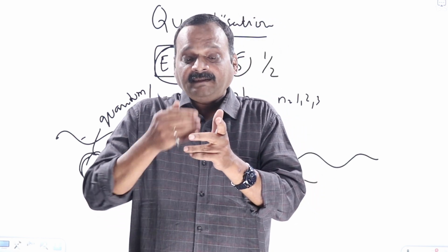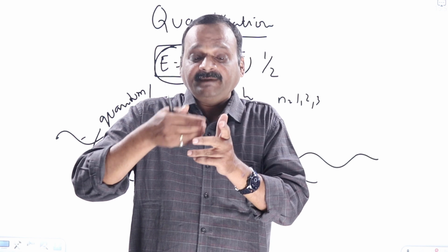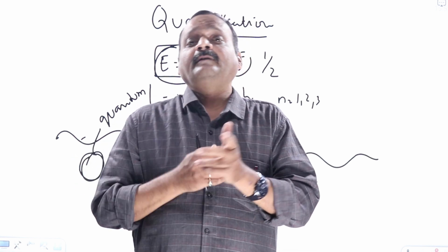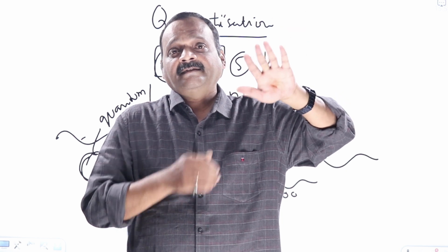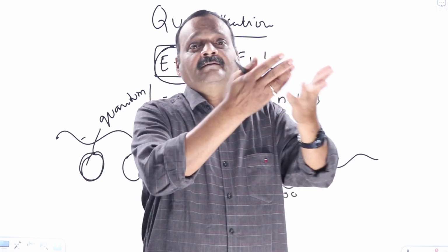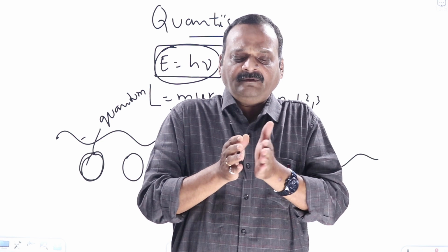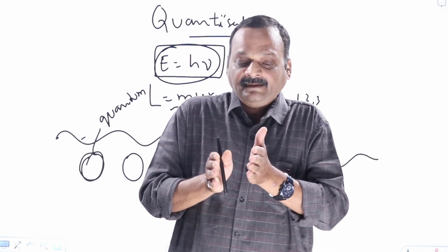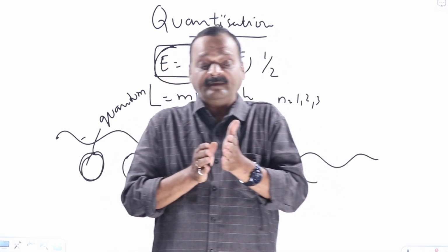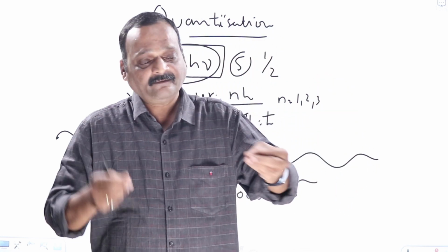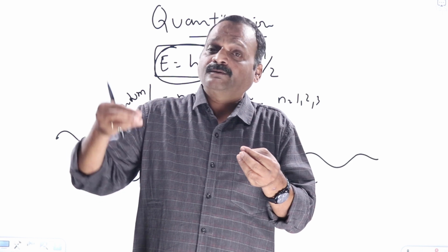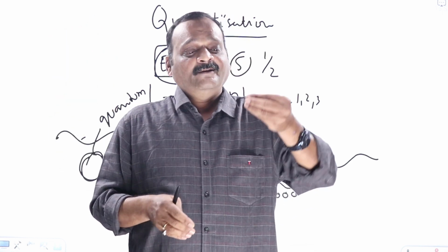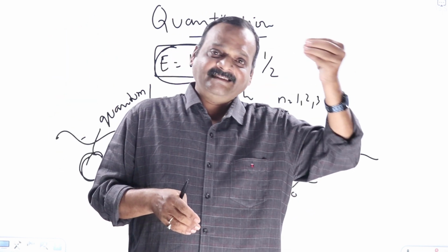Quantum theory started gaining more and more popularity. It was becoming successful in more and more areas. But when I go to interference or diffraction or polarization or reflection or refraction, wave theory only is found to be convenient. So people got divided over this. Which theory should be accepted? Whether I should accept quantum theory or wave theory. Wave theory has its own advantages and disadvantages. Quantum theory has its own advantages and disadvantages.